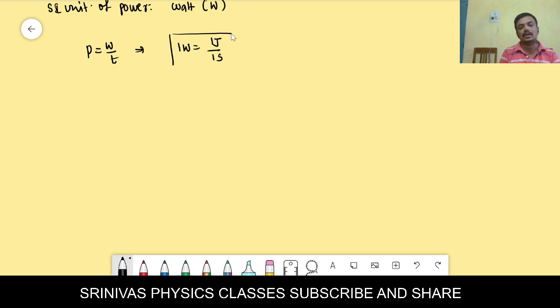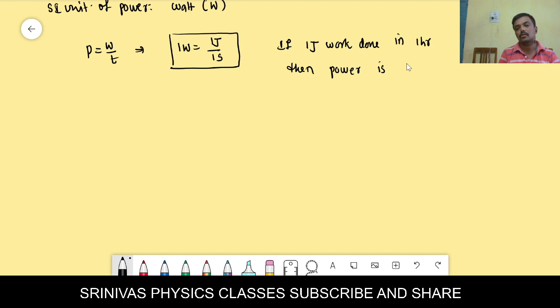If 1 joule work is done in 1 second, then the power is 1 watt. If 1 joule work is done in 1 hour, then power is 1 watt, then power is 1 watt.